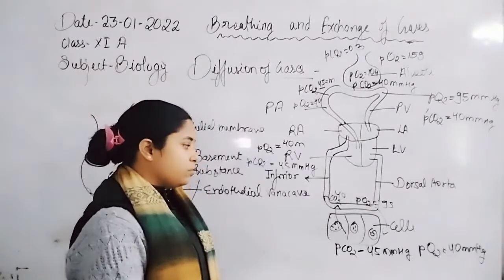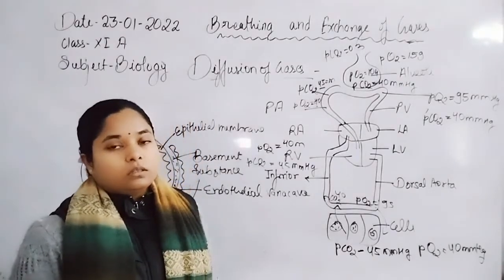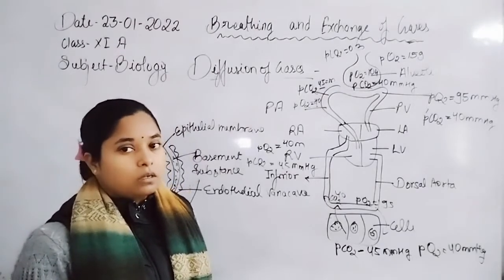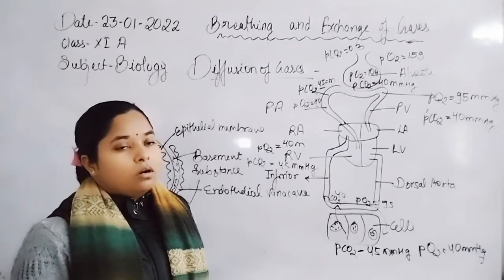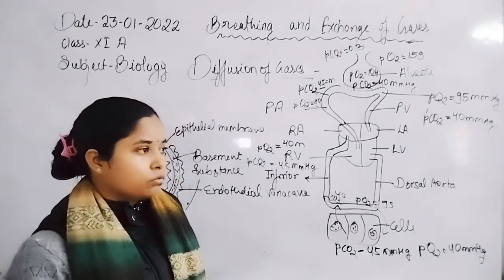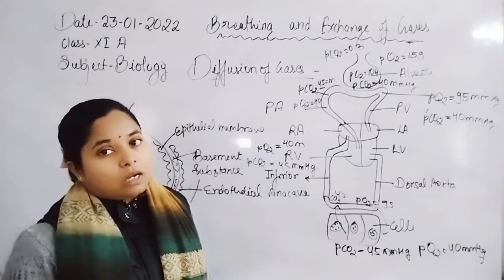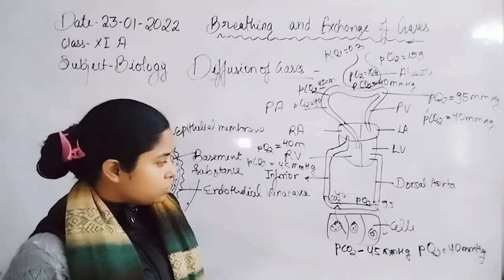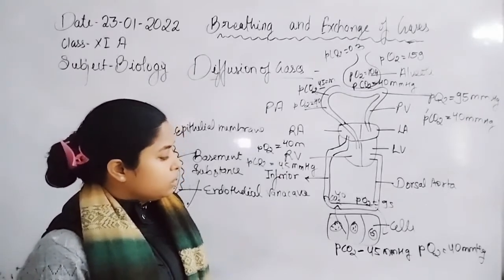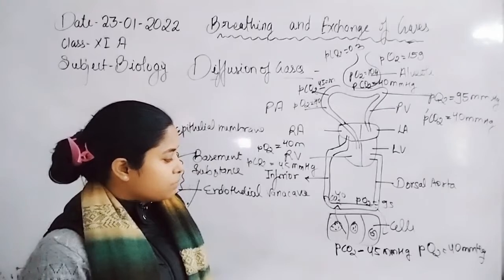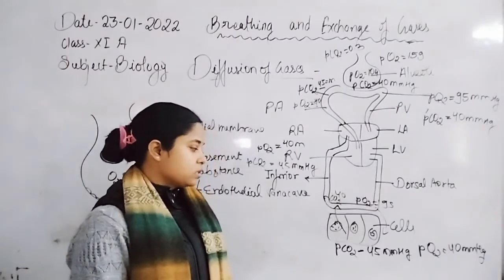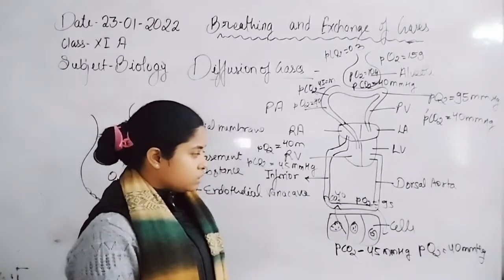During the synthesis of ATP, carbon is released in the form of carbon dioxide, that is, combustion of glucose is carried out in the cells and all the carbon is released as carbon dioxide. That's why the concentration of carbon dioxide increases in the cell, and hence its pressure also increases by 5 mmHg. So the total pressure of carbon dioxide in the cells of tissues is 45 mmHg.